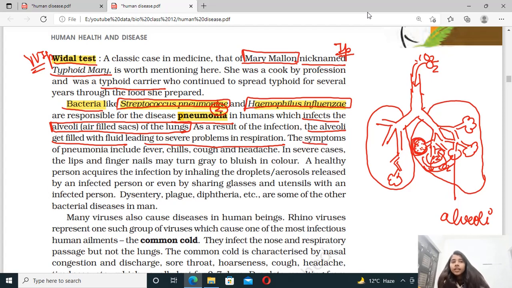Correct. Next, what are the symptoms? Of course, how would the doctor be able to recognize which disease the person is suffering from? That is because of the symptoms. So what are the symptoms? First, symptoms of pneumonia include fever. Second, chills. Third, cough, and fourth, headache. Obviously if you are not able to breathe properly, you will have the problem of cough, right? And of course oxygen will be less in your body, so you'll have a headache, फीवर होगा एंड चिल. करेक्ट. सो दीज आर द सिम्टम्स.